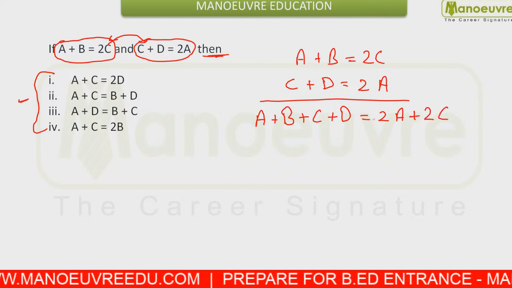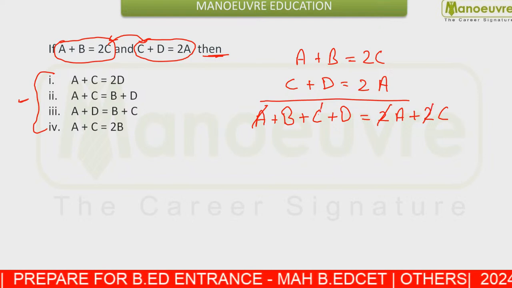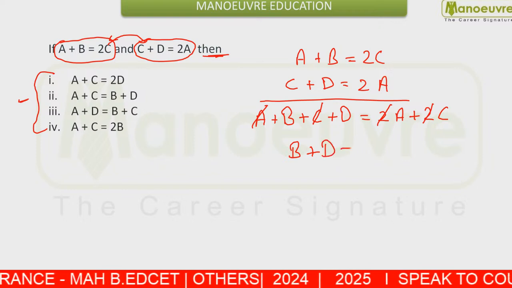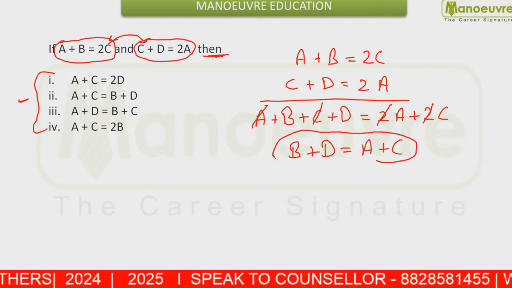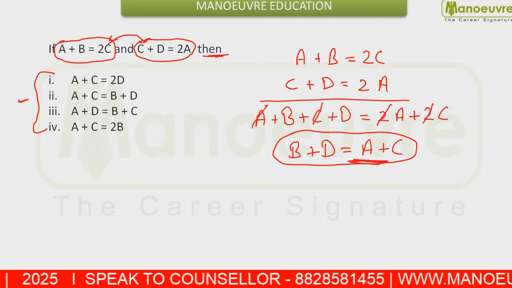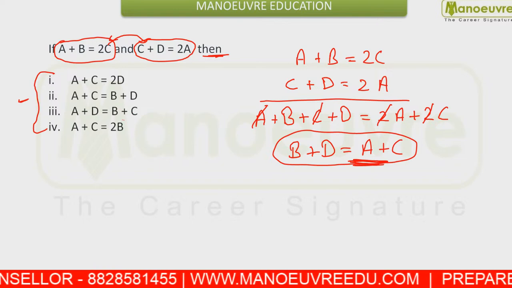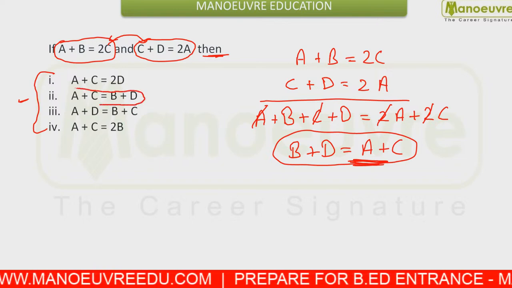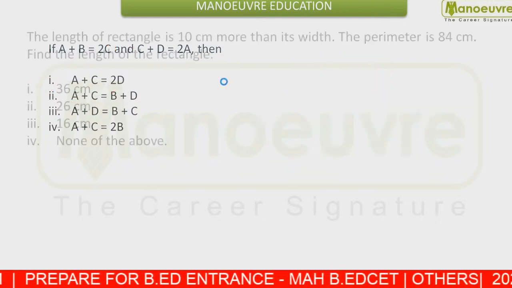Now from here we can cancel 1a with the a and 1c with the c, and you will have b plus d equals a plus c. So which option follows this? Option number second, that is a plus c equals b plus d.